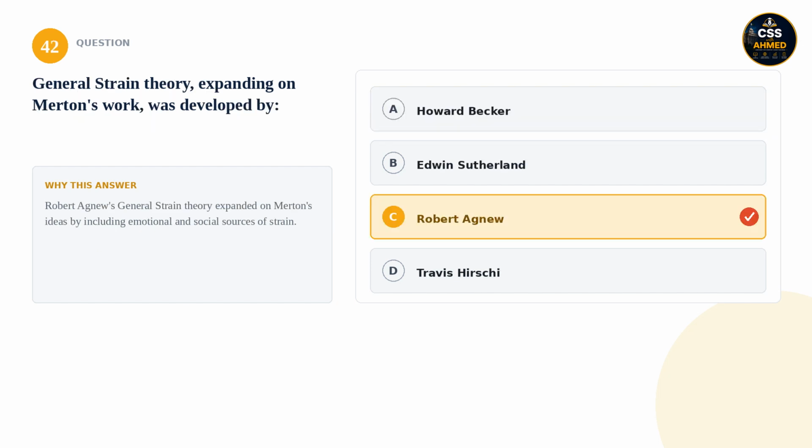42. General strain theory, expanding on Merton's work, was developed by. Is it Howard Becker, Edwin Sutherland, Robert Agnew, or Travis Hirschi? The correct answer is Robert Agnew. Robert Agnew's general strain theory expanded on Merton's ideas by including emotional and social sources of strain.